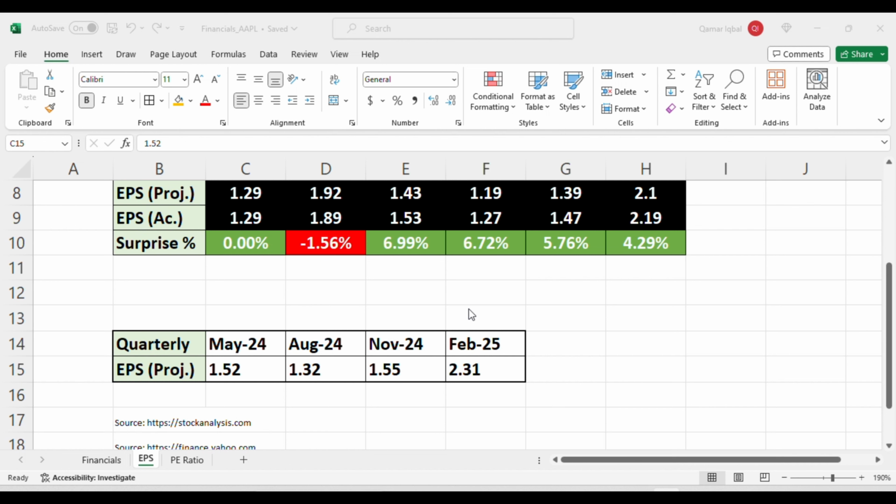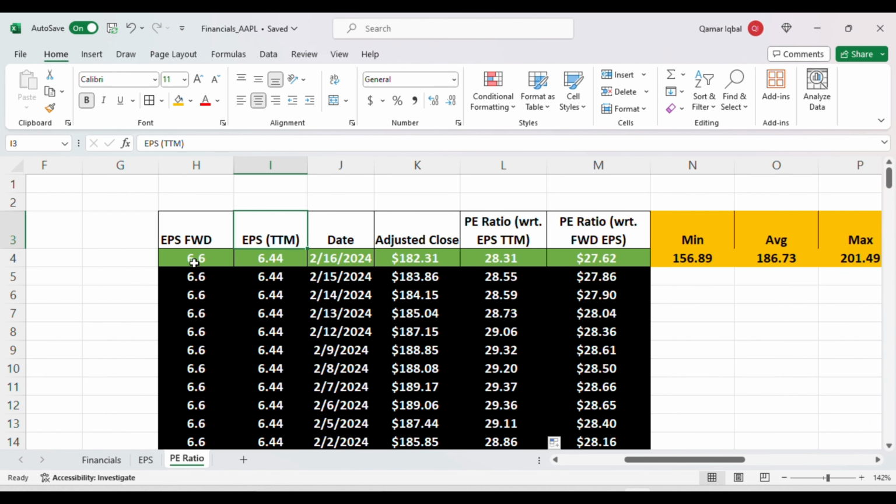Now the most important thing, the PE ratio. Let's talk about it. See this table? I have the EPS forward, that is based on this quarter and the next three quarters' EPS combined, and the EPS trailing 12 months, that is this quarter and the last three quarters combined. Then I calculate the PE ratio according to the trailing 12 months EPS, and the forward PE ratio according to forward EPS. I have the Friday adjusted close and the previous days as well, just to have a comparison. So overall, the stock price went down last week, and also the PE ratio.